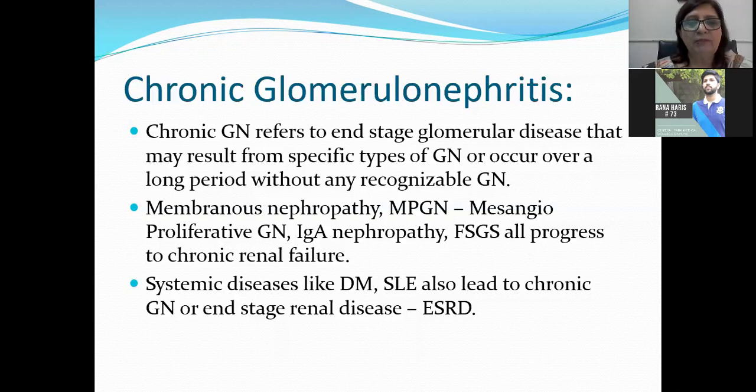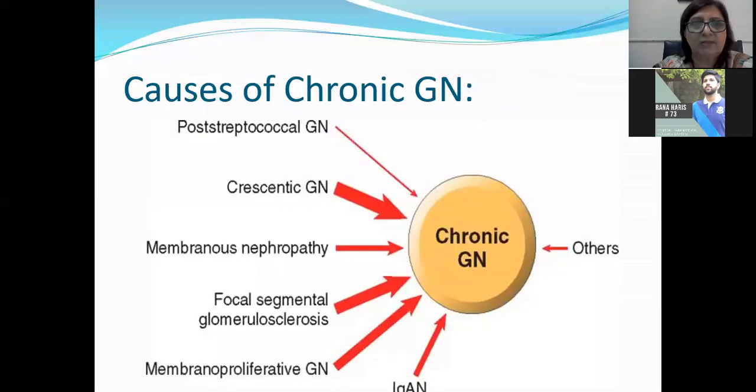Membranous nephropathy, membranoproliferative glomerulonephritis, mesangioproliferative glomerulonephritis, IgA nephropathy, FSGS, focal segmental glomerulosclerosis all progress to chronic renal failure. Then systemic diseases like diabetes mellitus and SLE all lead to chronic end-stage renal disease, ESRD. So you can see the causes.